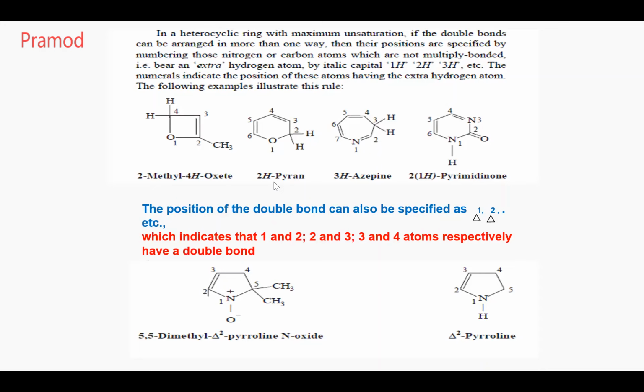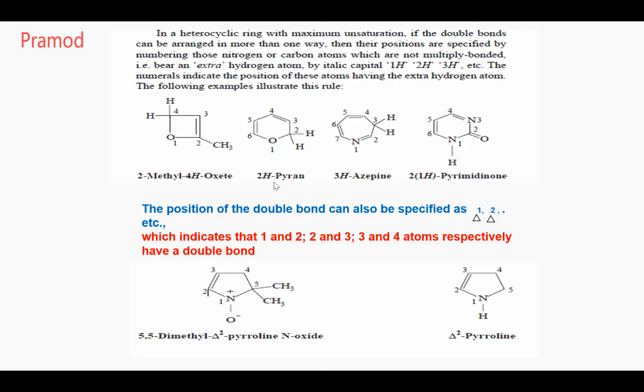Third example. Harsha, can you explain why it is called 3H-azepine? At the third position, there is an extra hydrogen. Yes or no?